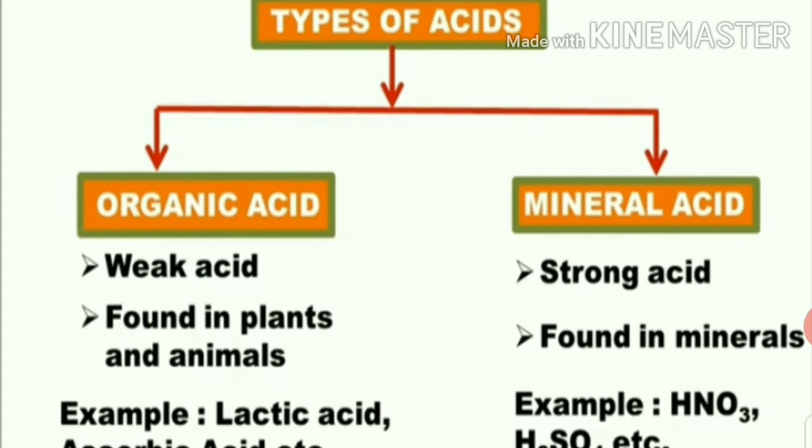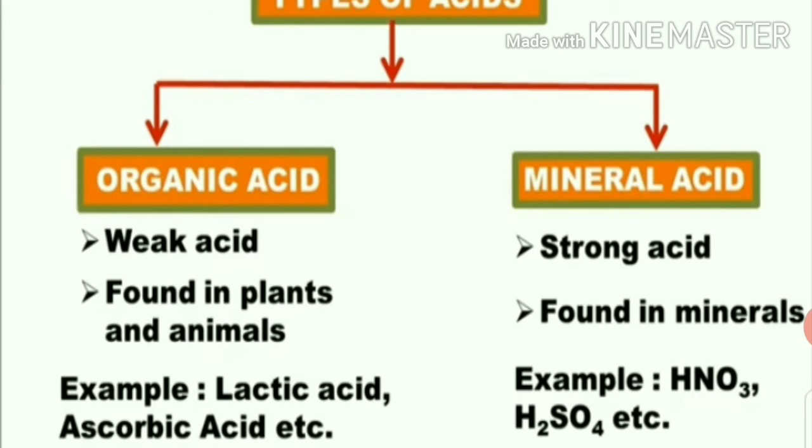Organic acids. Acids that are found naturally in plant and animal material are called organic acids. Examples: formic acid, acetic acid and propanoic acid are all organic acids. These acids contain carbon and hydrogen atoms. Organic acids are weak acids.